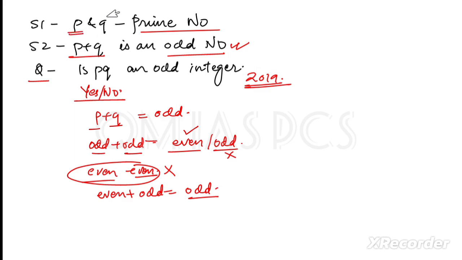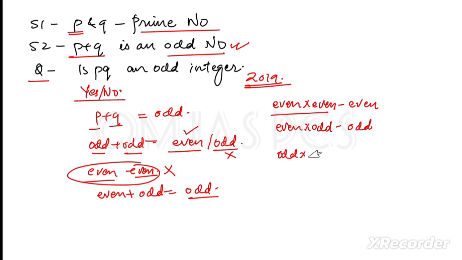Now coming towards the question, is PQ an odd number or odd integer? Multiplication of even and even is even. Multiplication of even and odd is always even, and multiplication of odd and odd is odd. So even and even is not possible in this case.